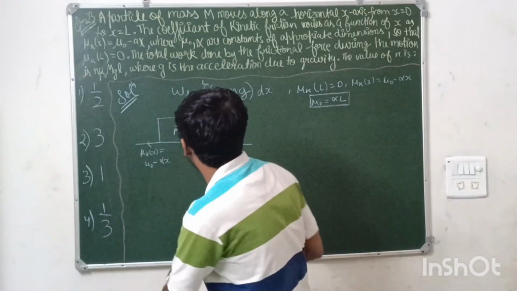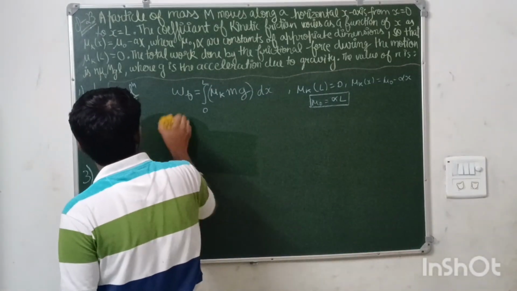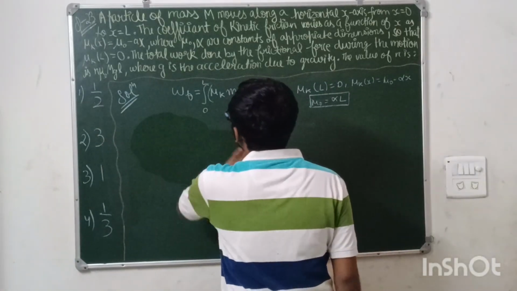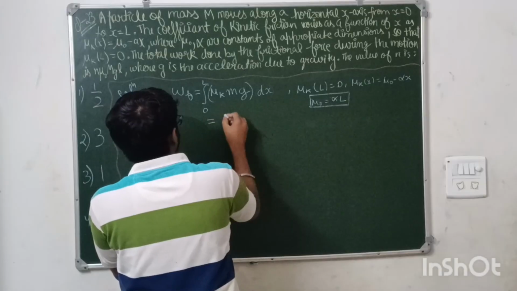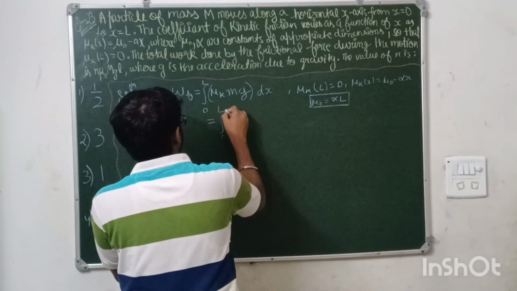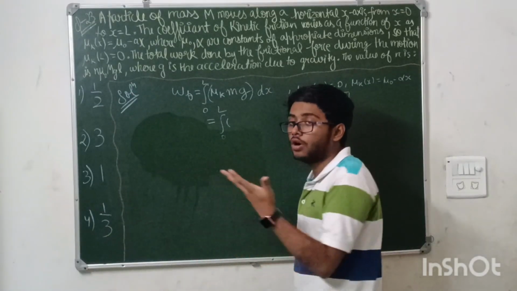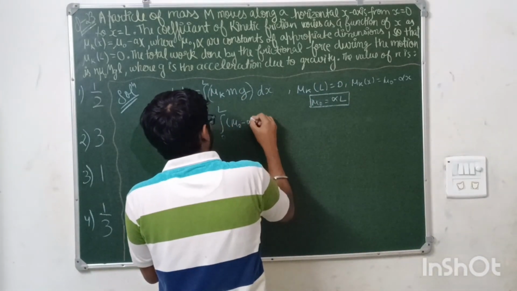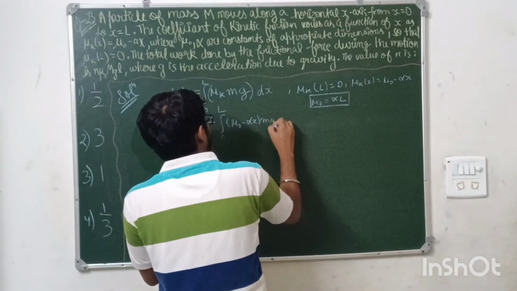So this integration can be done quite quickly. See, this is from 0 to L, and mu k is mu naught minus alpha x, into mg dx.